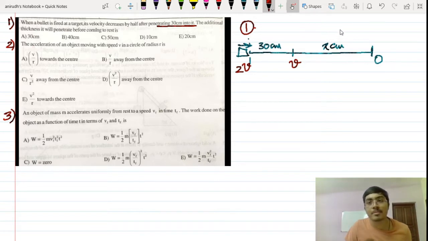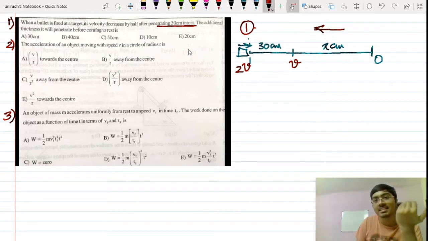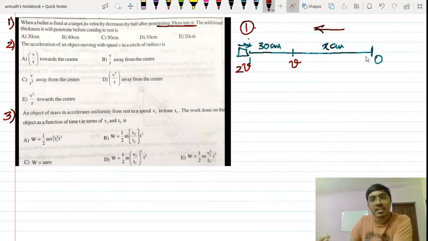Okay, so let's go in this way. When it moves from here to here, in the real direction of the bullet, there was retardation, an acceleration that opposes motion. Now if I take the reverse direction, if I rewind my video, what I see is that the bullet is going away from that. So whatever was the deceleration now becomes the acceleration. So it becomes all the more easier for me to solve this. No need of putting any negative sign for that.